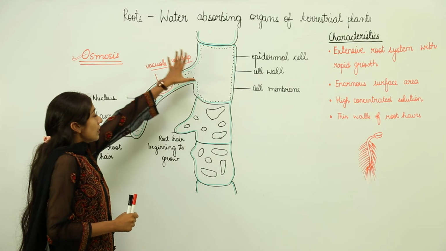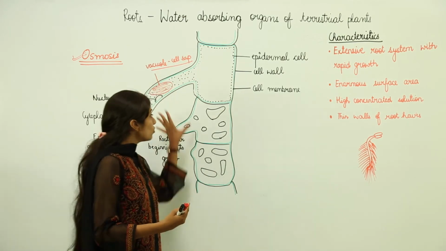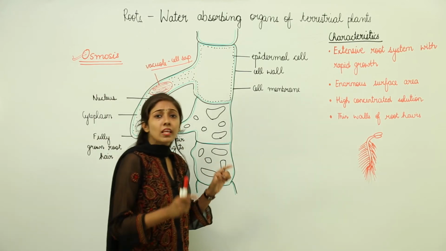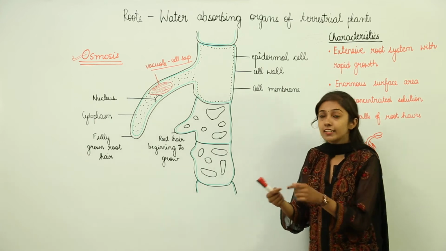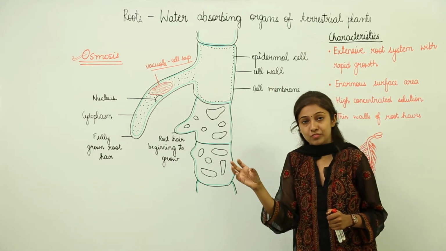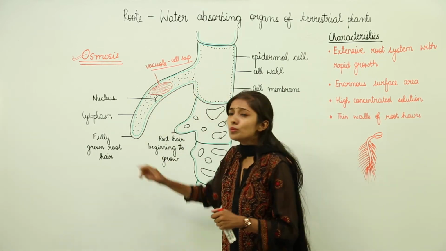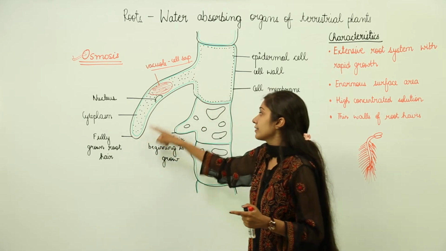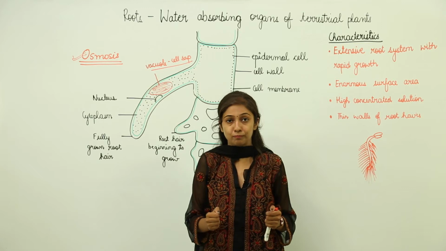Next, let us discuss the absorption system. Through the roots, what is the absorption system going on? As I told you briefly in the beginning, let us discuss it in detail now. In the roots, we have the root cells, and the root cells have numerous root hairs. These root hairs increase the surface area for absorption.